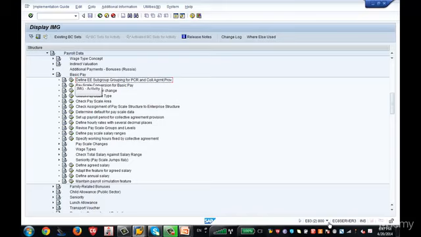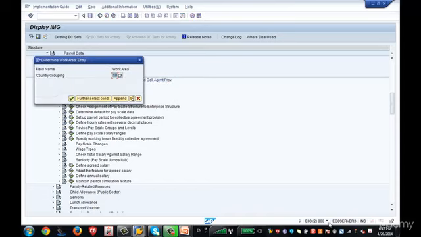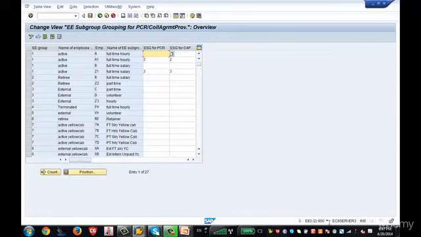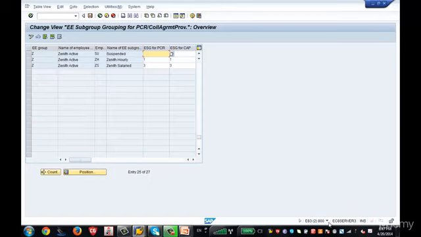So let's start our configuration from here. The first one is define employee subgroup grouping for PCR and collective agreement provision. I click on this IMG, and it asks me for which country. I say it is for country 10 and hit enter. This screen will come. I am searching for my employee group and subgroup, which I already know because we have already configured them in the personnel structure, so they are shown here.